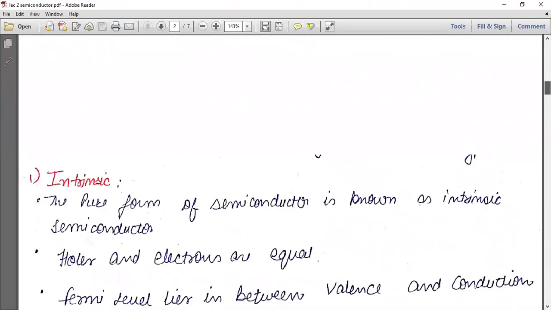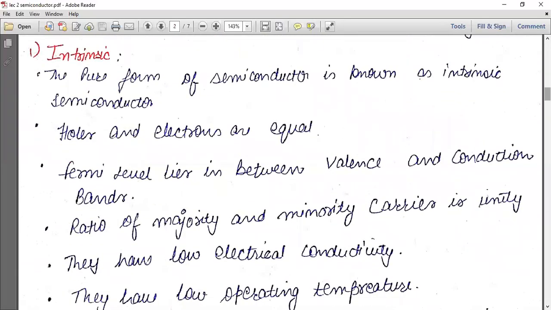Your first type is intrinsic semiconductor. The pure form of semiconductors is known as intrinsic semiconductor. That is, there is no impurity, there is no extra electron or no extra hole in this semiconductor. This is known as the pure form of semiconductor. That is, holes and electrons are equal.